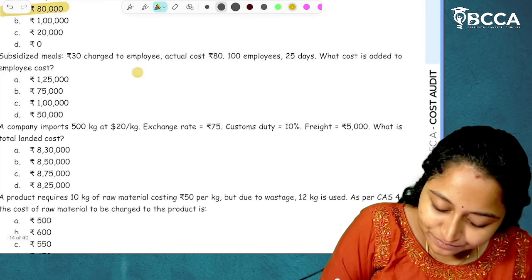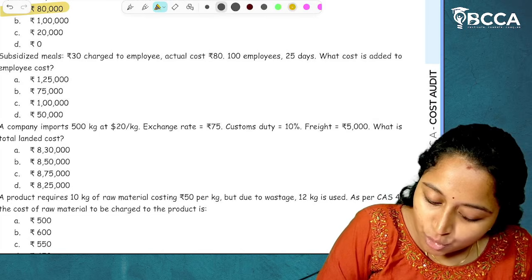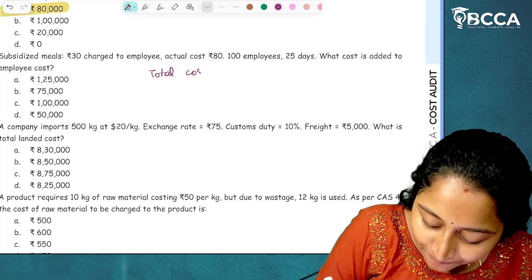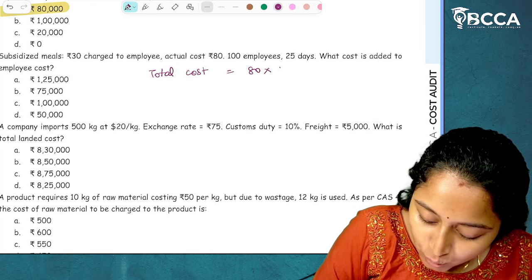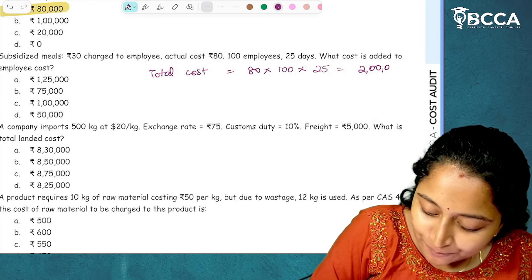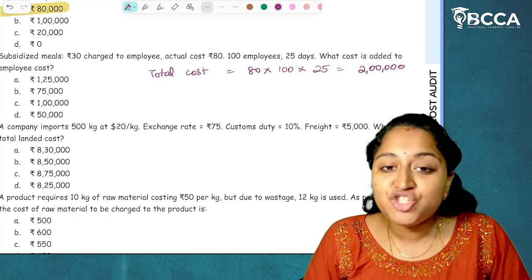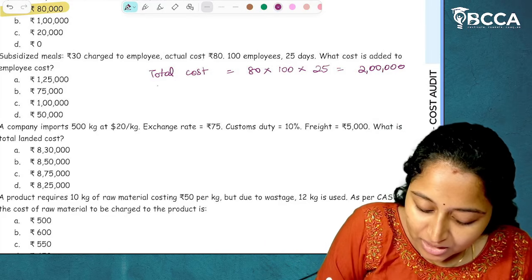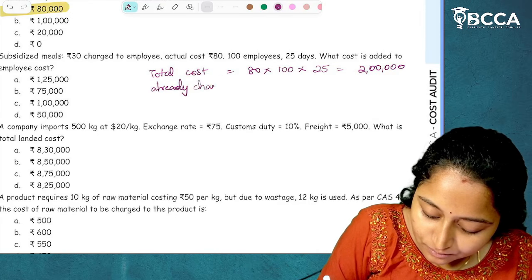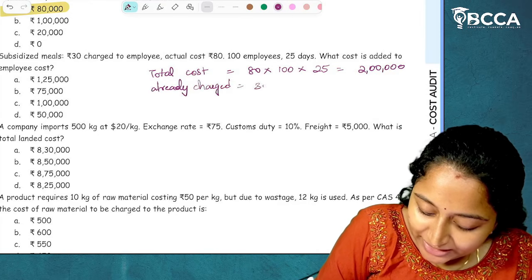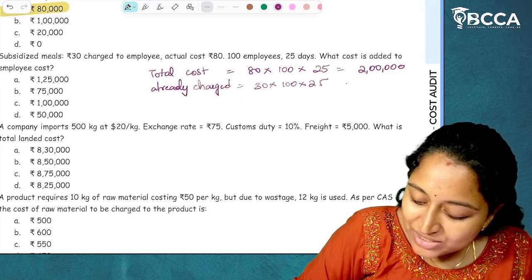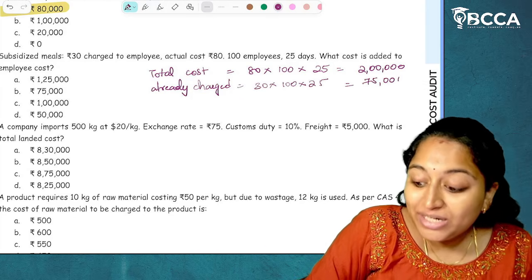So I'll write here. So what is the total cost? Total cost is equal to 80 into 100 into 25. This is around 2 lakhs. Now, how much has already been charged to the employee cost? Already charged equal to 30 into 100 into 25, and this is around 75,000. This has already been charged.